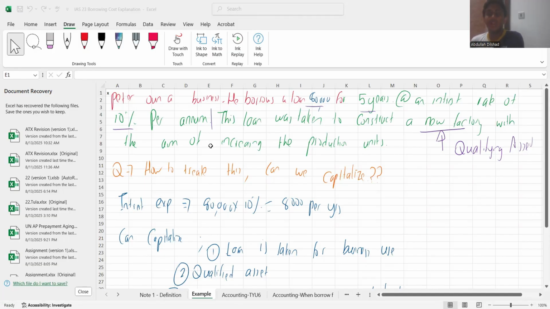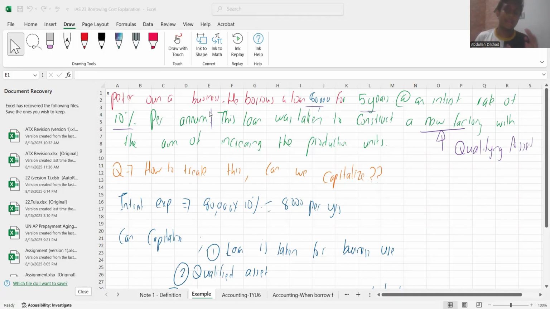Okay, now let's look at an example where we will understand further how we can treat IAS 23 borrowing costs. Look at this. Peter owns a business. He has taken a loan of $80,000 for 5 years, at a rate of 10% per annum. So until this purple line, can you see this purple line?